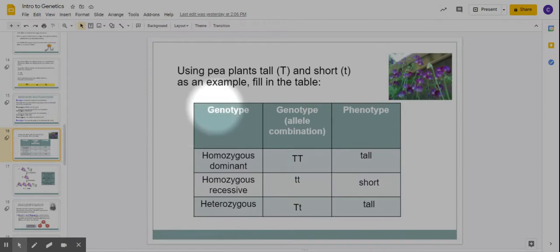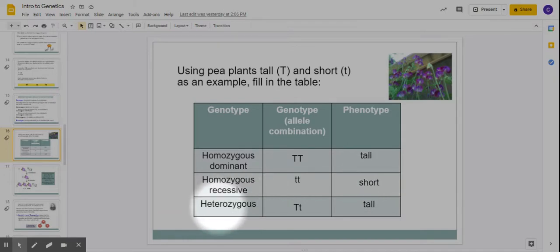Okay, so here's an example. Homozygous dominant, two big T's. The only possibility is to be tall. Homozygous recessive, again, homo means the same. Recessive means the lowercase letters, so they must be the same. There's no possibility of being tall here because there's no big T, so it must be short.